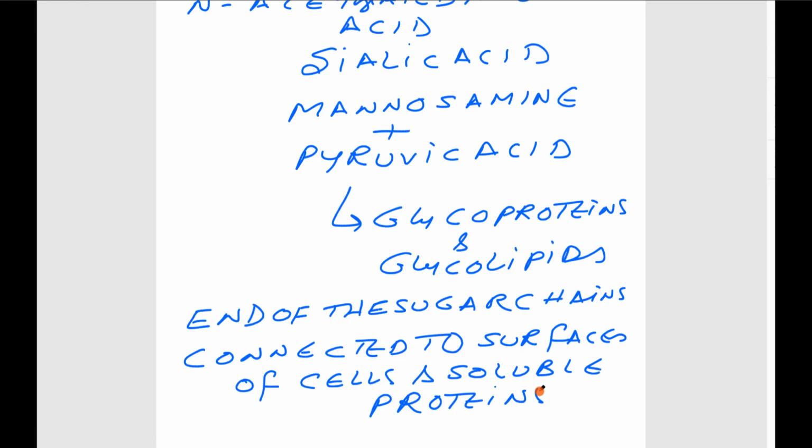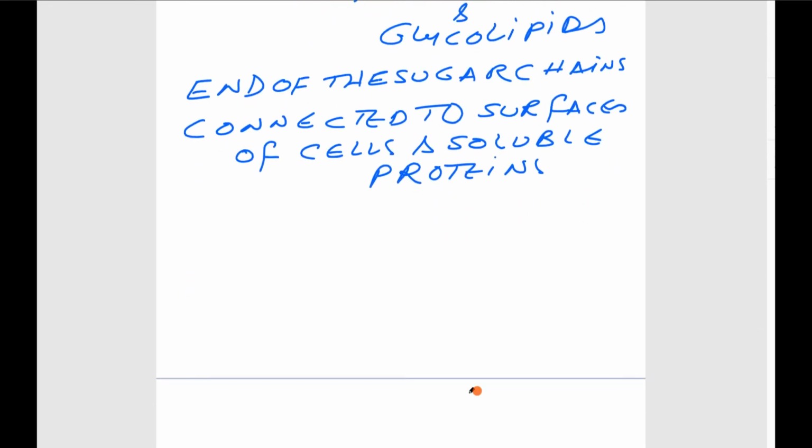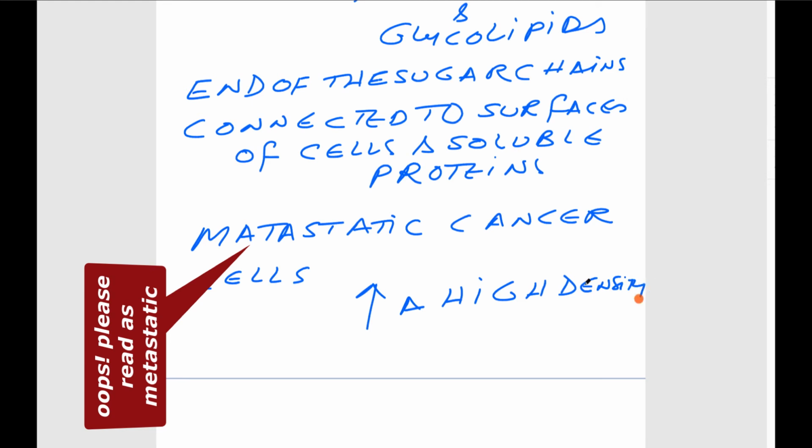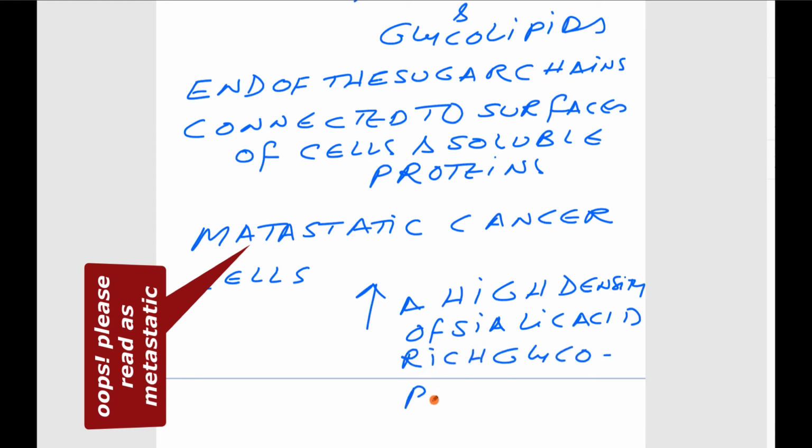One of the important points which I would like to discuss is that metastatic cancer cells often express a high density of sialic acid, sialic acid-rich glycoproteins.